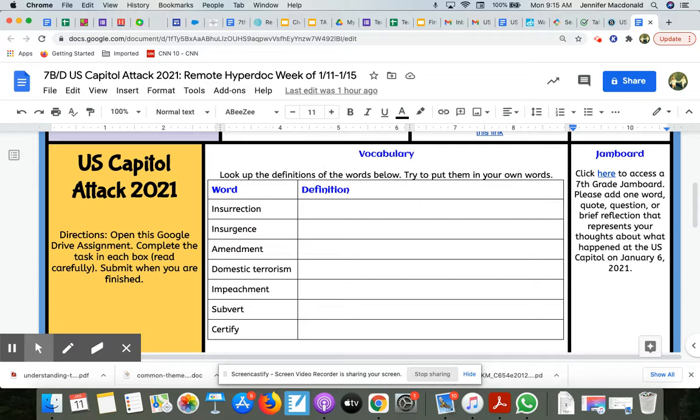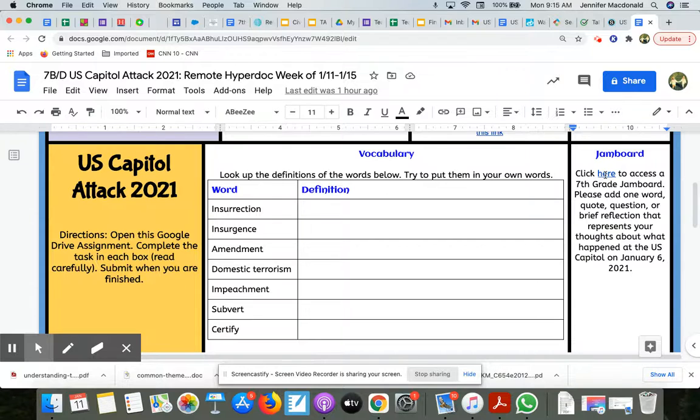When I scroll down, I notice that I have a vocabulary section and I need to look up the definitions for these words, okay? And we really want you to put this in your own words, okay? But the words are insurrection, insurgents, amendment, domestic terrorism, impeachment, subvert, and certify.